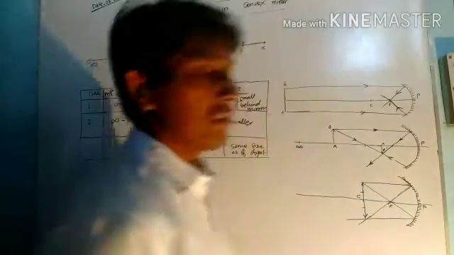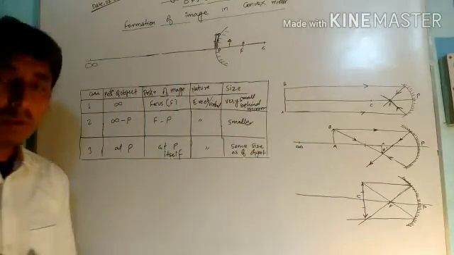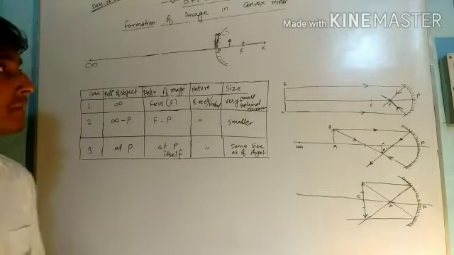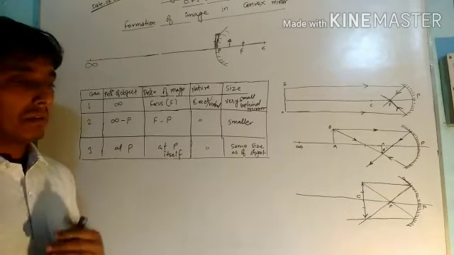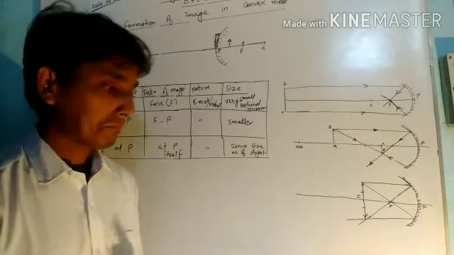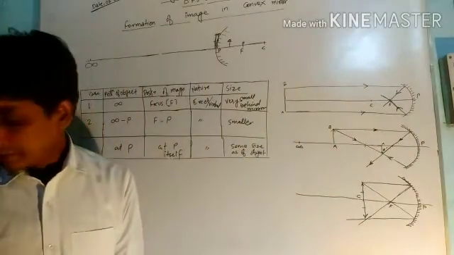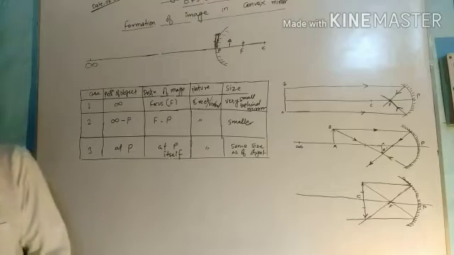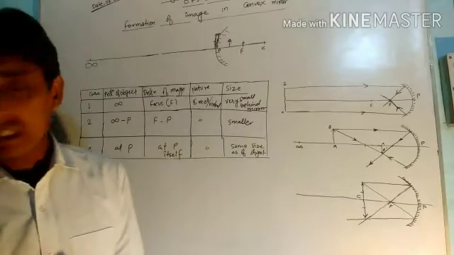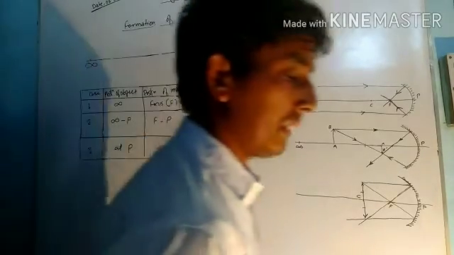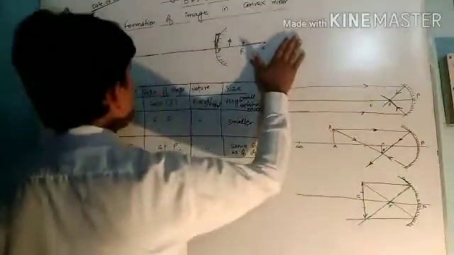Now we have to see how to draw the ray diagram to represent the image formation in convex and concave mirror.